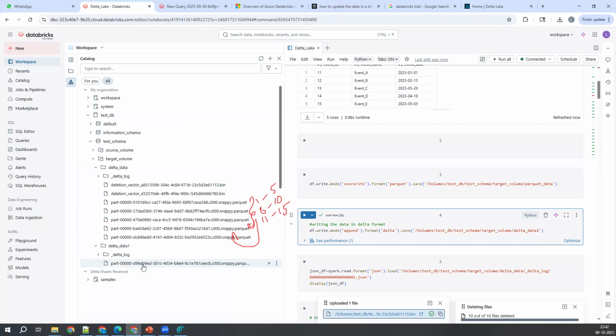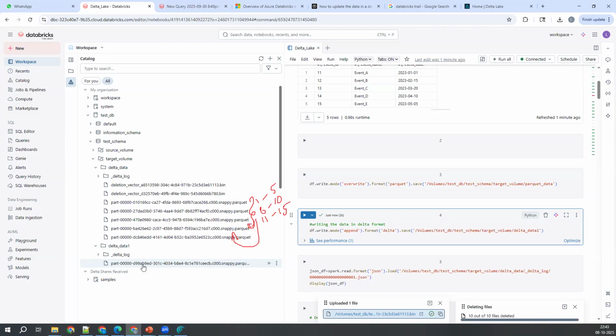Okay, you will understand that one once I get into that Unity catalog. But don't think that when you create a table, the backend data is kept in the volume. No, the volume backend is actually your storage account, right?